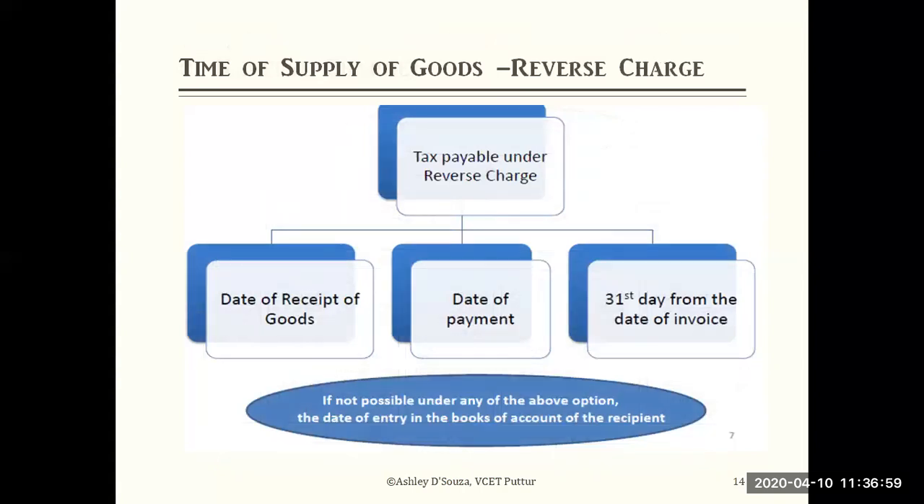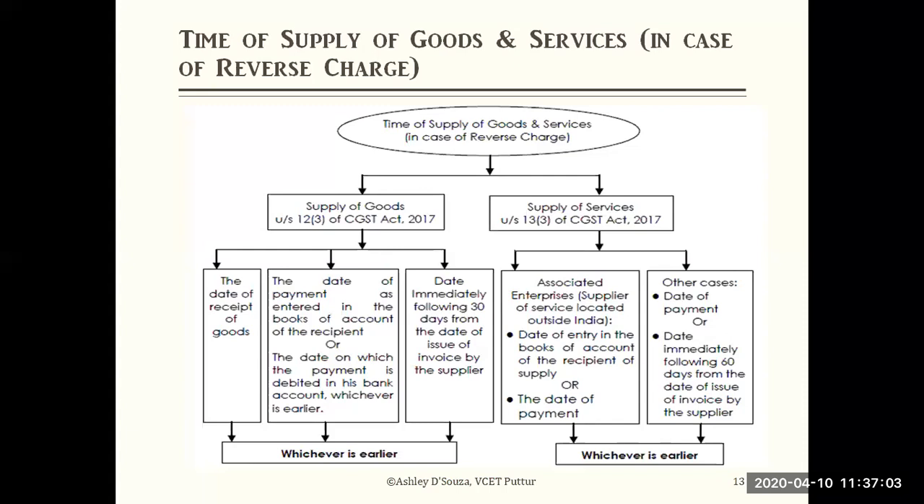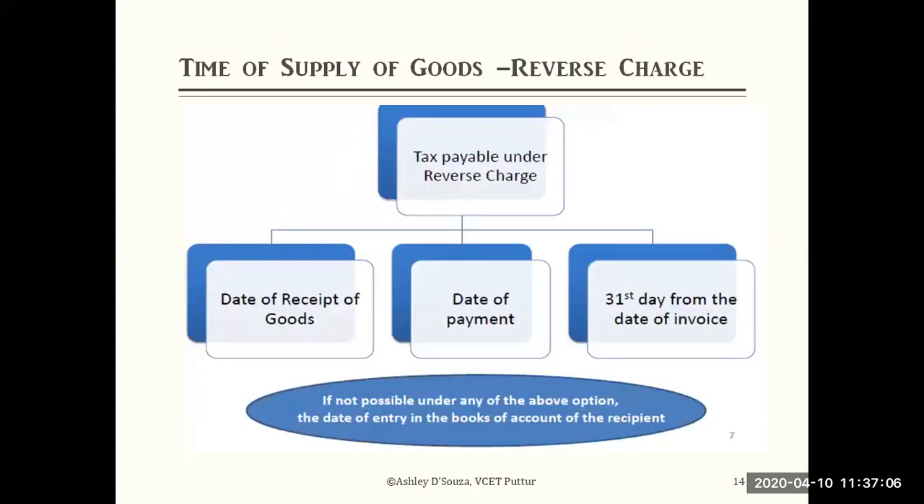So this is now being segregated. See, this was combined earlier, and I have shown you the flow chart. This is only reverse charge related to goods. Please see this slide: time of supply of goods, reverse charge. Here, tax payable under the reverse charge is a simplification. You can follow this for a better understanding.